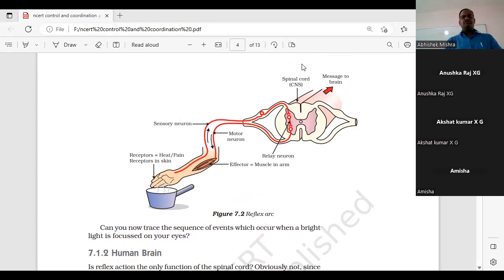What is sensory neuron? Sir, sensory neuron transmits messages from receptor to CNS. Very good. Anant, what is motor neuron? Sir, motor neuron transmits message from CNS to effector. CNS to effector. Very good.